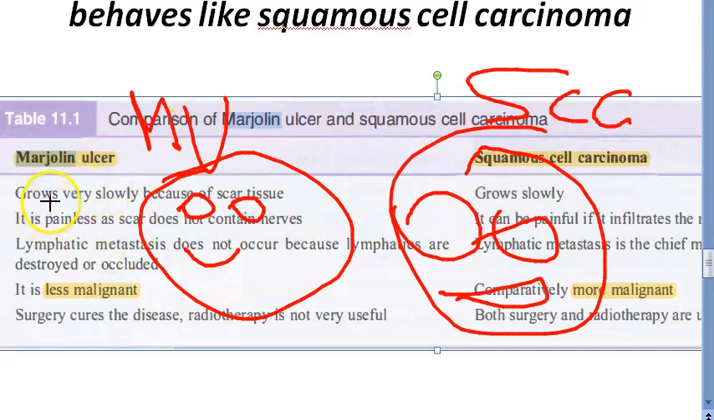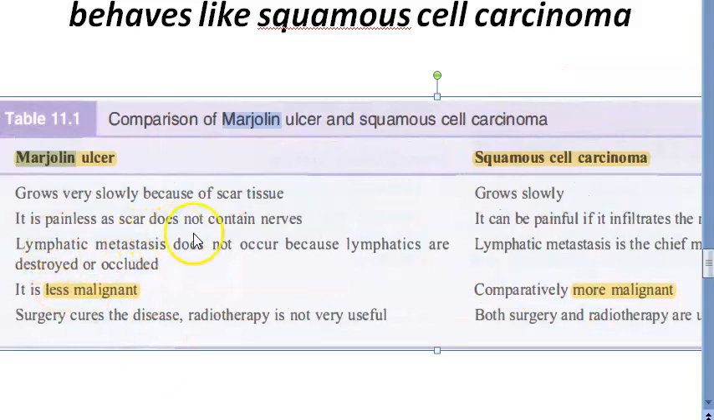Marjolin's ulcer grows very slowly because of scar tissue. It is painless, okay? Because a scar does not contain nerves. So your scar will not let it grow fast. So it's going to be less malignant, okay? What else are they saying here? Lymphatic metastasis does not occur because lymphatics are destroyed or occluded. Obviously, it's a scar. There are no nerves, no lymphatics. So obviously, it will be less malignant. And surgery cures the disease. So you can just cure the disease with surgery.